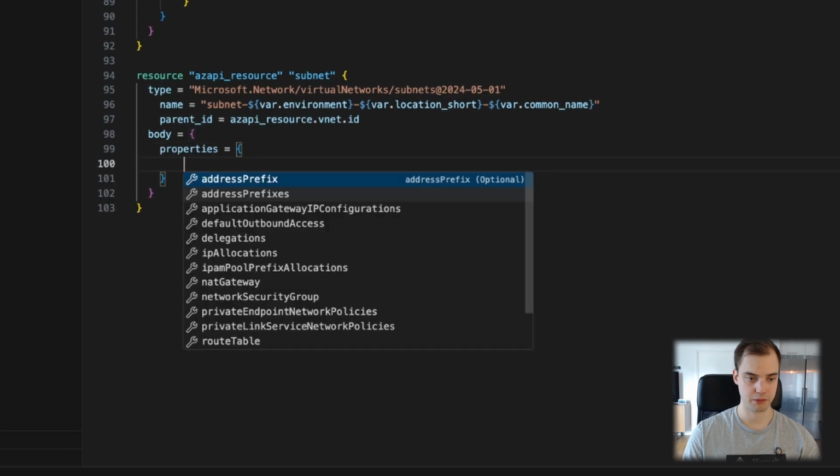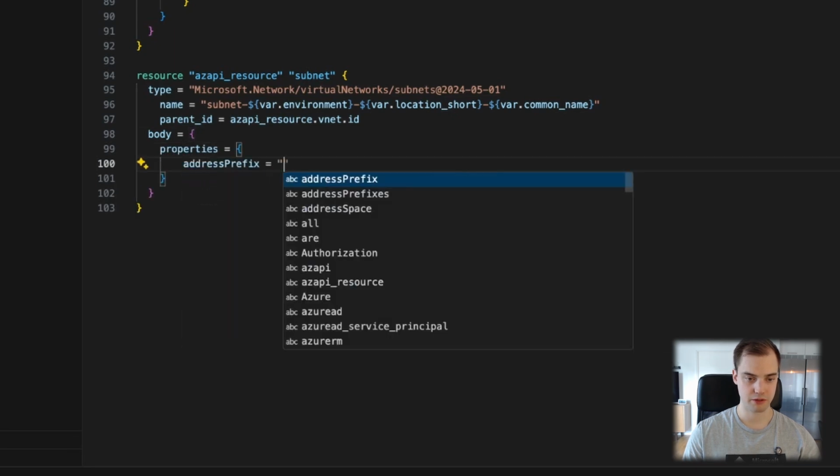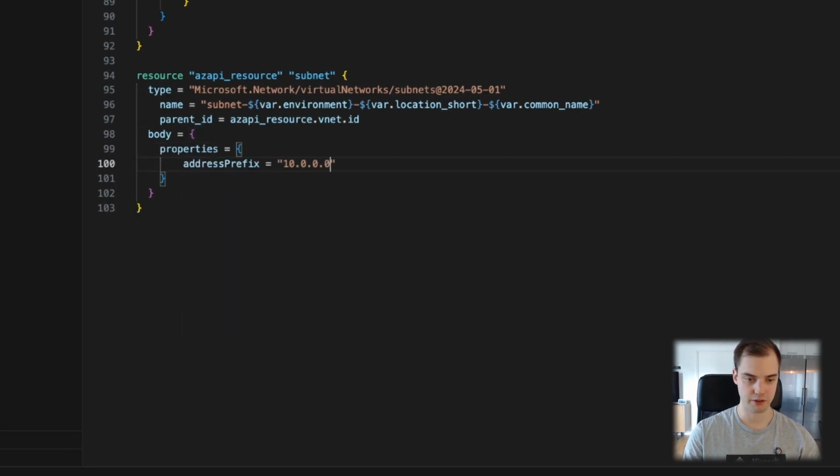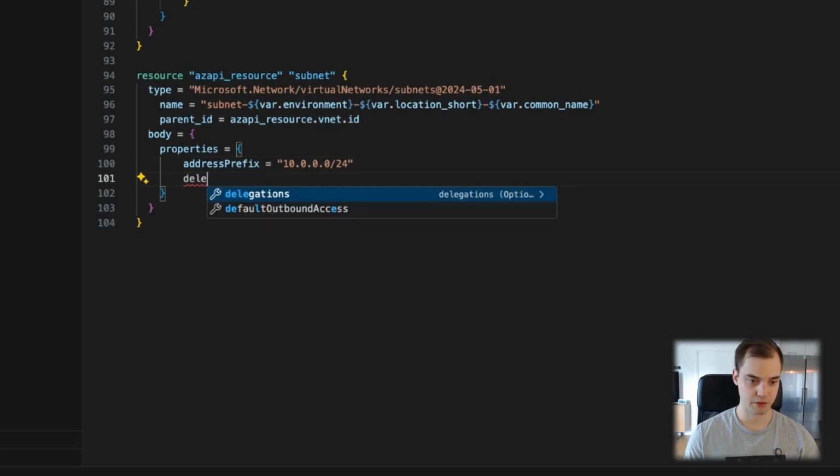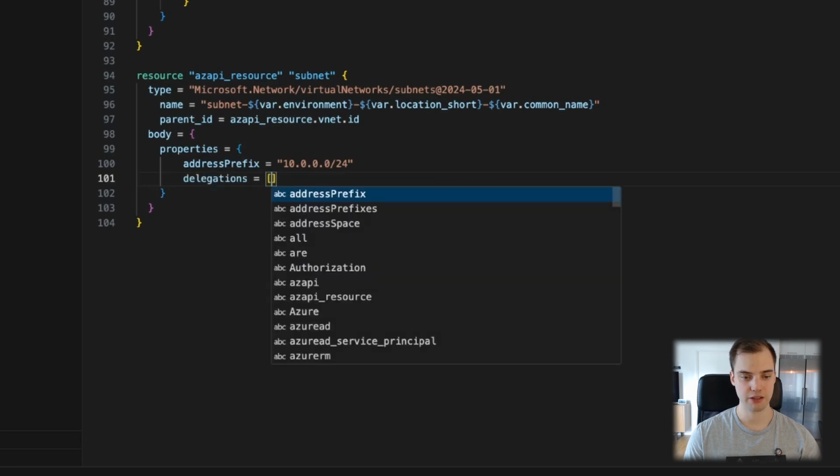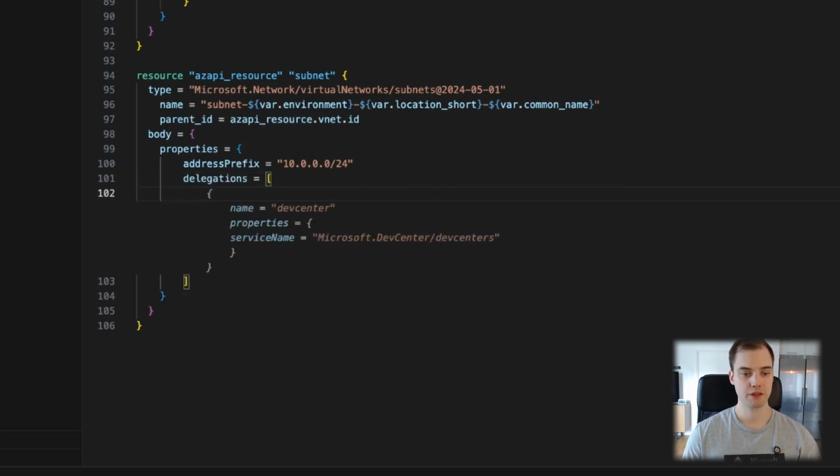We do need to supply body and properties. The address prefix, I'll actually just put this to the same. For this lab, it doesn't really matter. This one is important though, delegations. Delegations is basically some subnets you place certain types of resources in, and then you create a delegation for that subnet, which most times means you can't use that subnet for anything else.